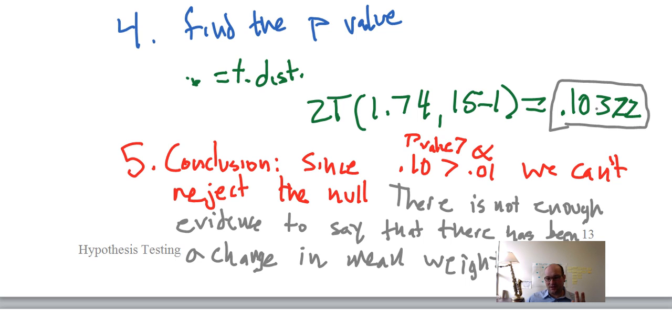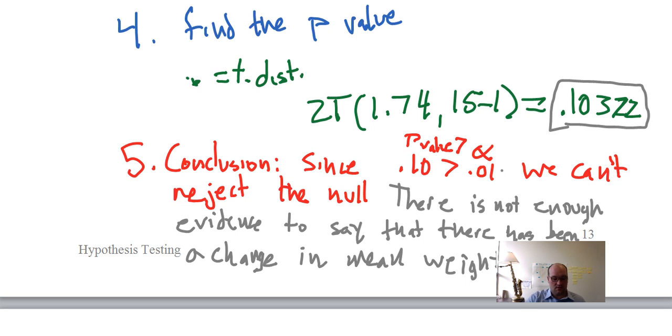However, this is a two-tailed test, and we actually showed that if I just did a one-tailed test, right, if I just assumed that this 1.74 was just for one tail, this might change a little bit. It would be closer to 0.05, which again might be significant under certain conditions, certain alpha. But if I have a small alpha of 0.01, it's still not going to be significant. All right, so that's that problem. Let's go on.